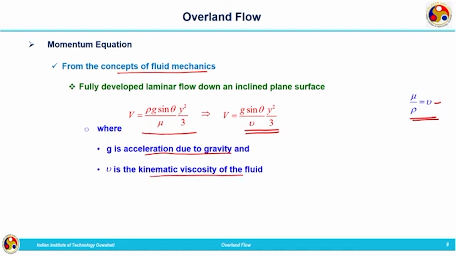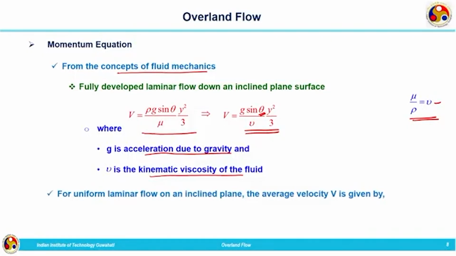In the case of small angles, from calculus we know that sin theta equals tan theta equals theta. So, for sin theta we can substitute the slope. For uniform laminar flow on an inclined plane, the average velocity V is given by V is equal to g s naught y square divided by 3 nu, where s naught is sin theta.